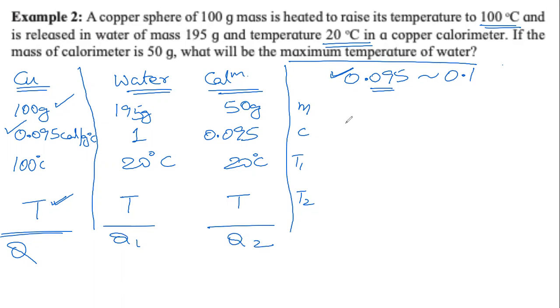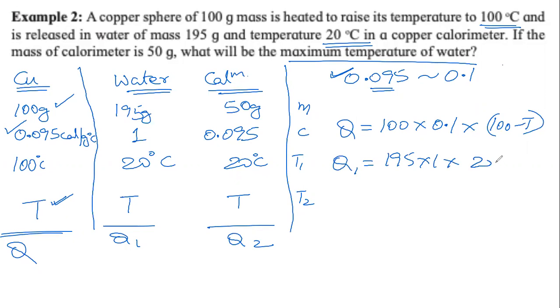We will find Q with the formula 100 multiplied by 0.1 multiplied by, just to keep it positive, 100 minus T. We will find Q1 with the formula 195 into 1 into 20 minus T. No, it's not 20 minus T. It will be T minus 20, bada minus chota, to keep it positive. Finally, Q2 will be 50 into 1 into T minus 20.